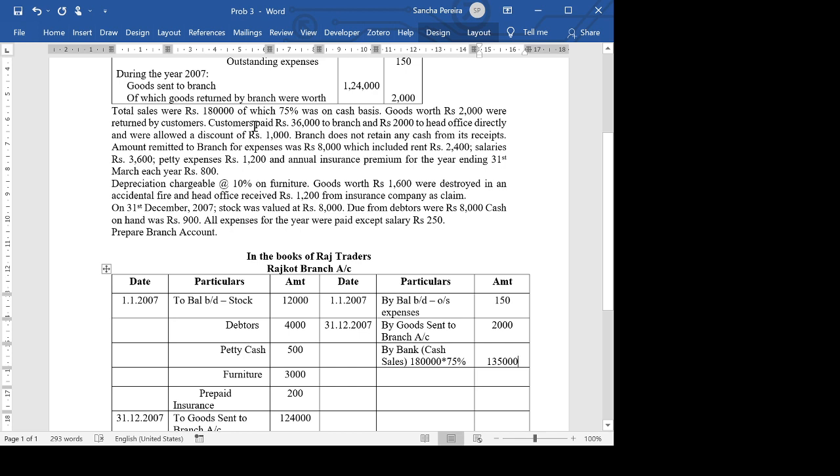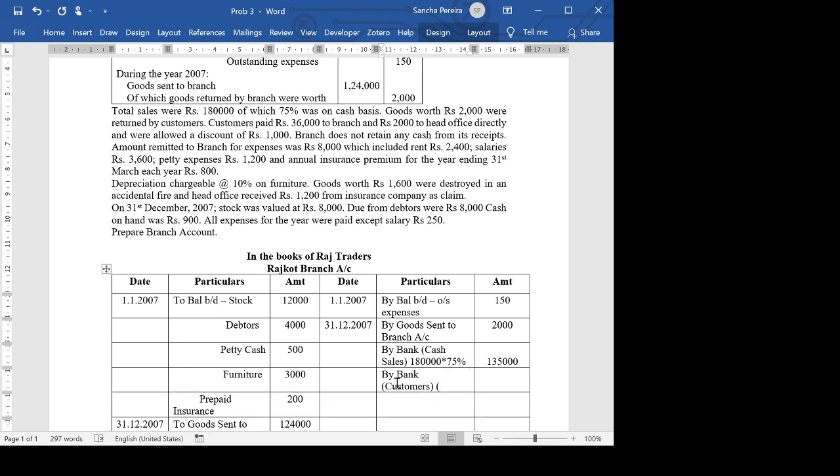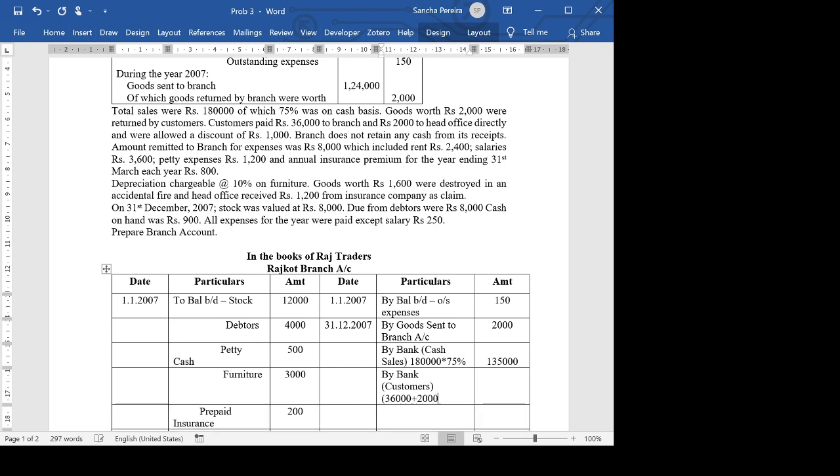So taking that into account, I will have again by bank, paid from customers an amount of 36,000 plus 2,000. That comes to 38,000.